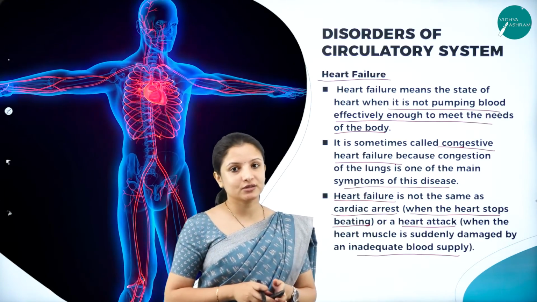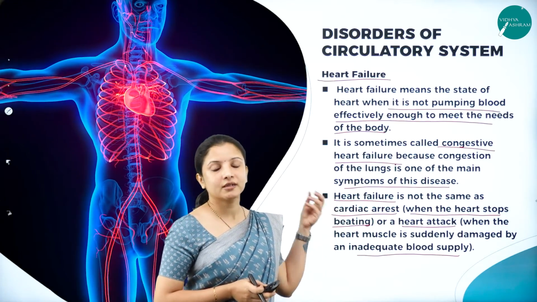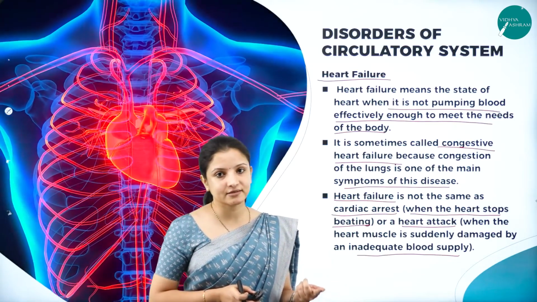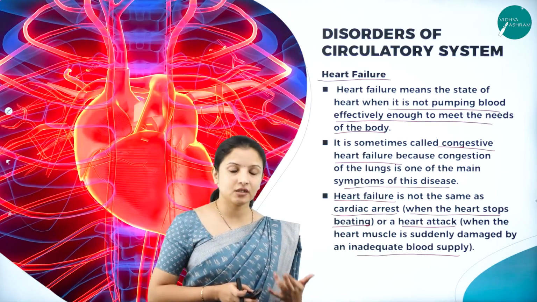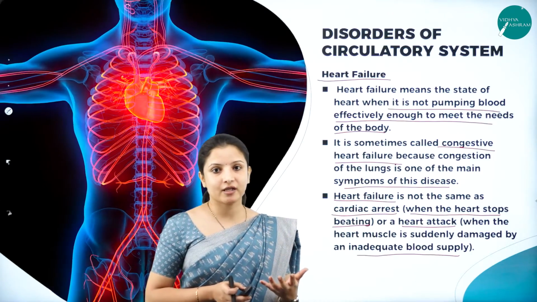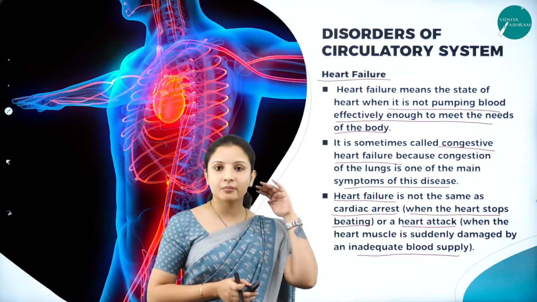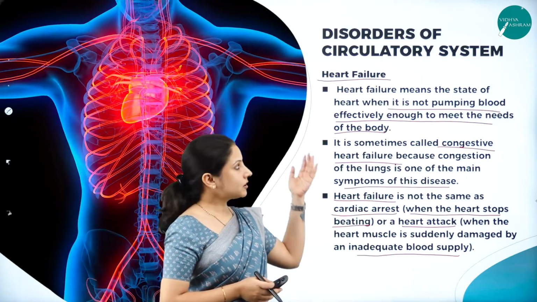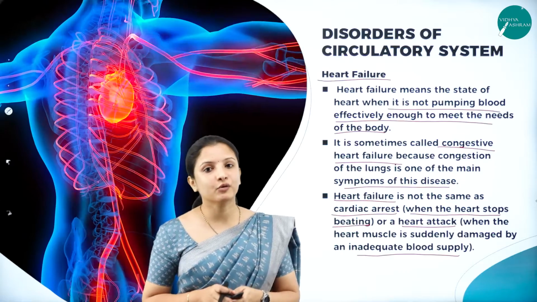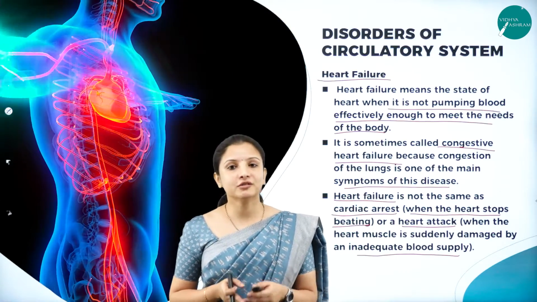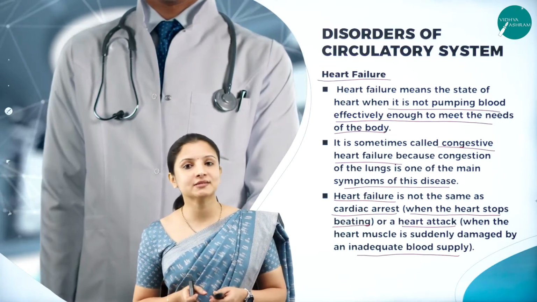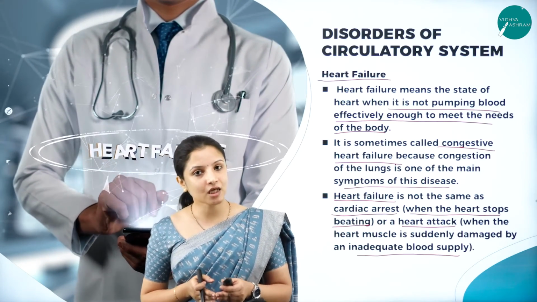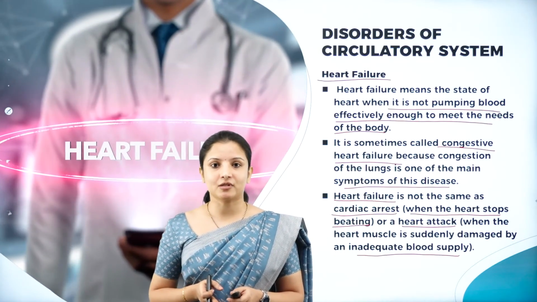So I hope you understood the session well, wherein we studied the double circulation process, wherein we learned how systemic circulation and pulmonary circulation occur, and also we learned how the cardiac cycle is regulated by the connectivity between the medulla oblongata of the brain and the heart, and also we understood the different disorders of the heart. So I hope you understood the whole lesson well. With this, the chapter comes to an end, and we shall meet again in the coming sessions with a new chapter. Thank you.